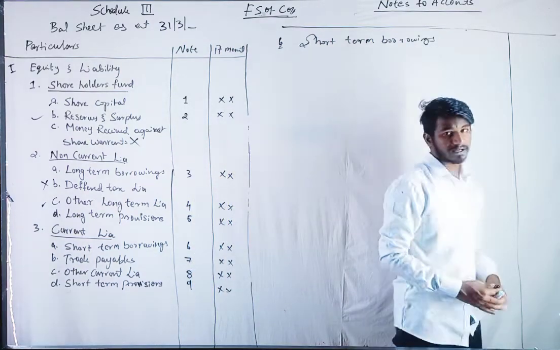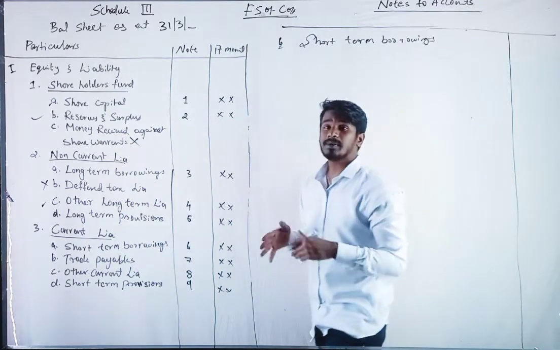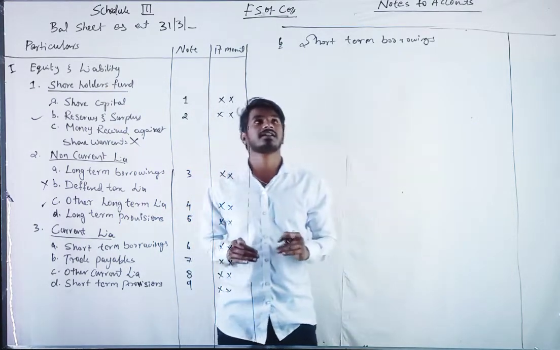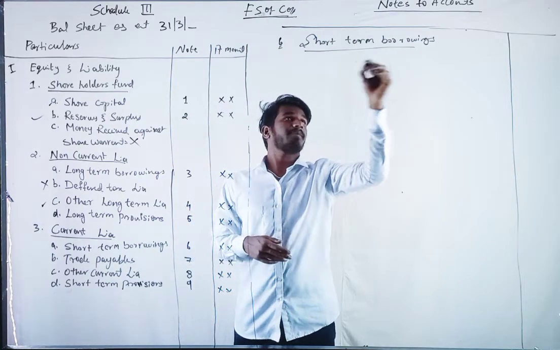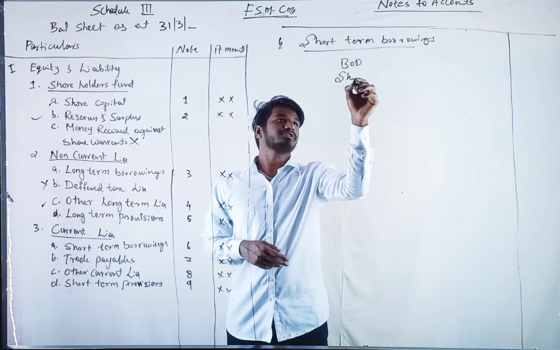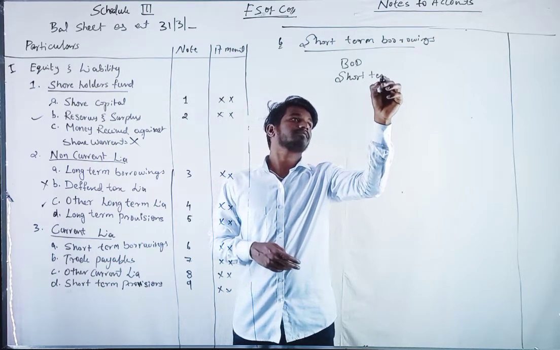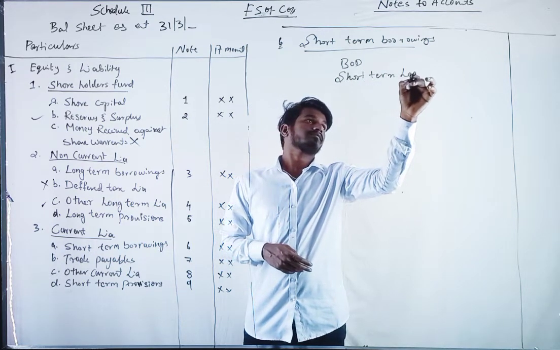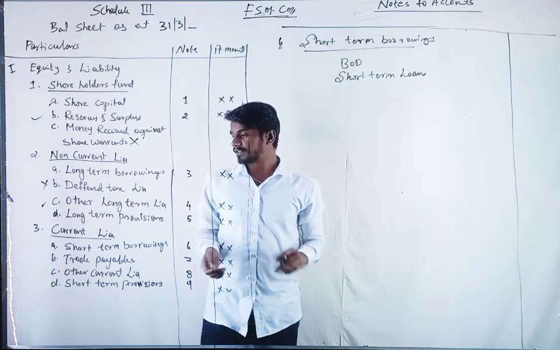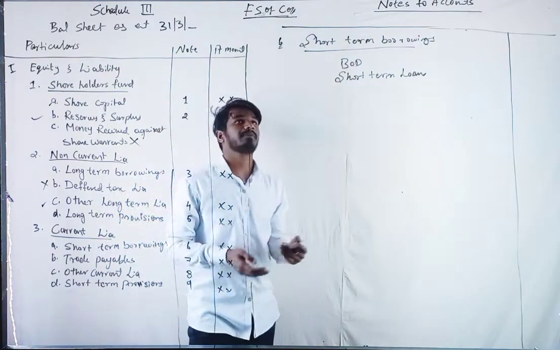Short term borrowings will be paid in the current year itself. Let's say bank overdraft, or short term loans.